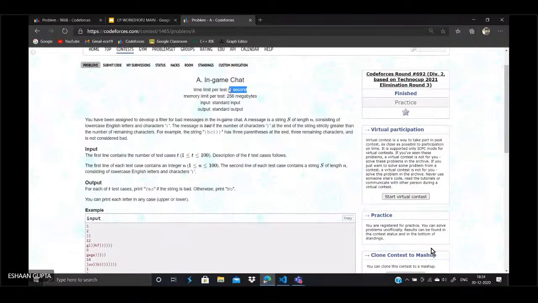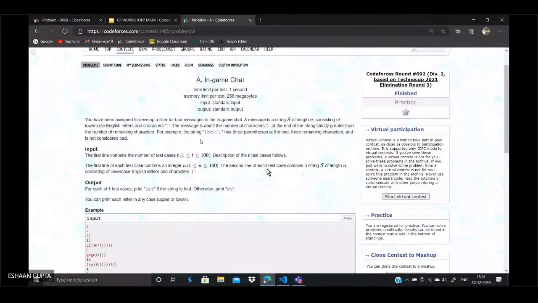Right. Then comes the problem statement. You have been assigned to develop a filter for bad messages in the in-game chat. A message is a string S of length n consisting of lowercase English letters and the character closing bracket. The message is bad if the number of closing brackets at the end of the string is strictly greater than the number of remaining characters. So basically what you need to do is, from the last of the string, count the number of these closing brackets, and if this number is greater than the remaining length of the string, the string is bad, else the string is good.